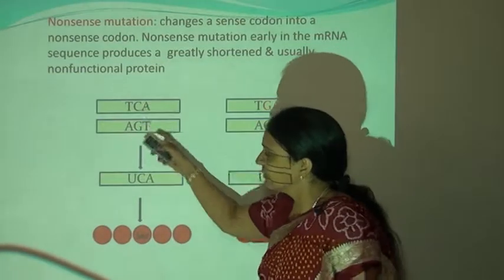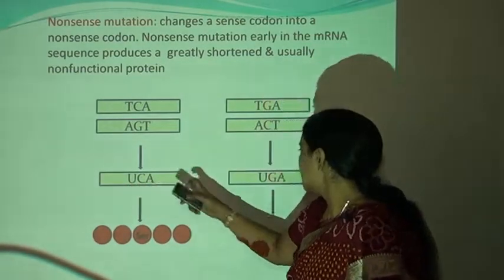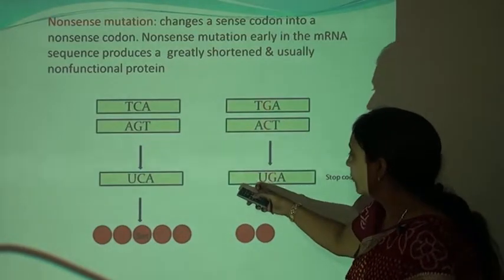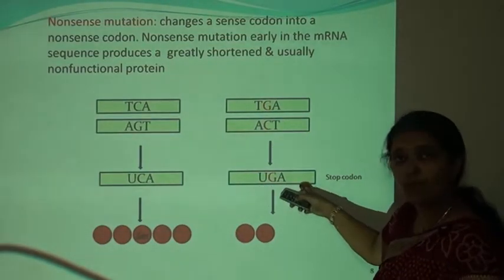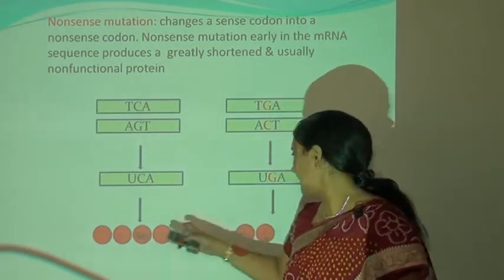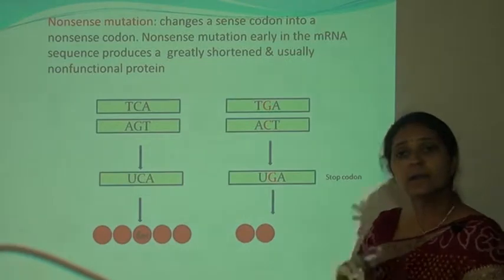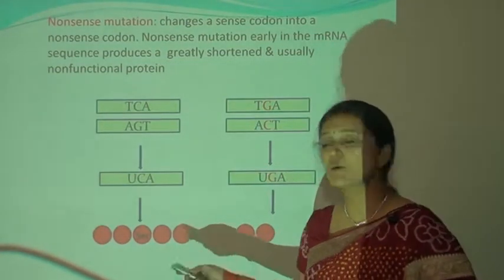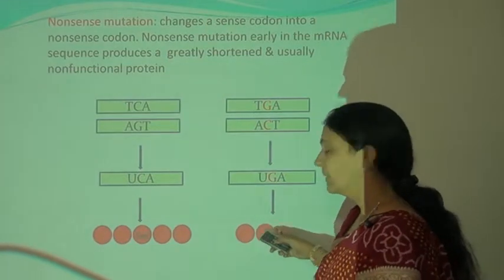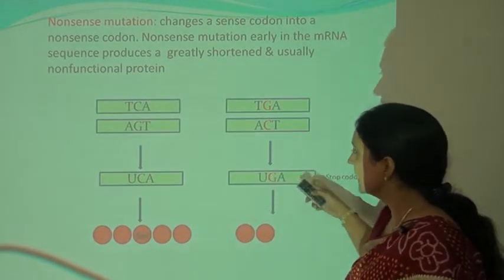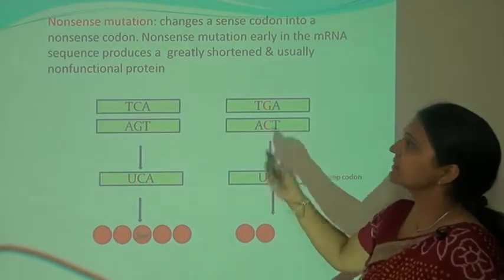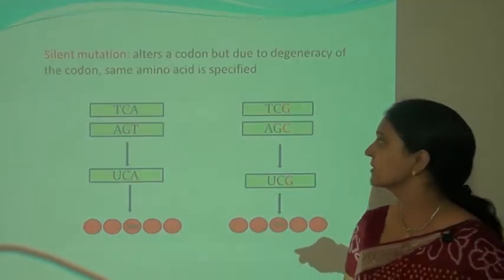Now this nucleotide sequence codes the UCA, and the mutated nucleotide codes the codon UGA, that is the stop codon. So UCA codes for the amino acid serine, and UGA does not code for any amino acid because it is the stop codon. So no amino acid will be produced from the UGA. So no amino acid is sensed by the codon. This type of mutation is known as the nonsense mutation.